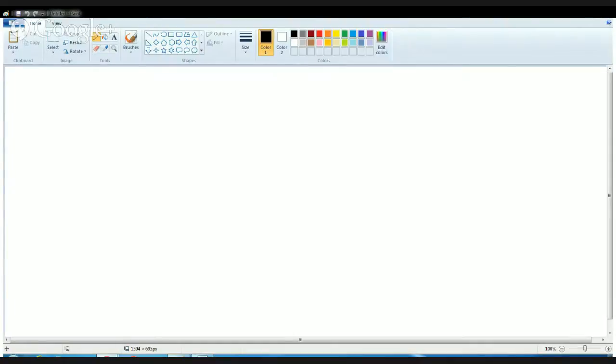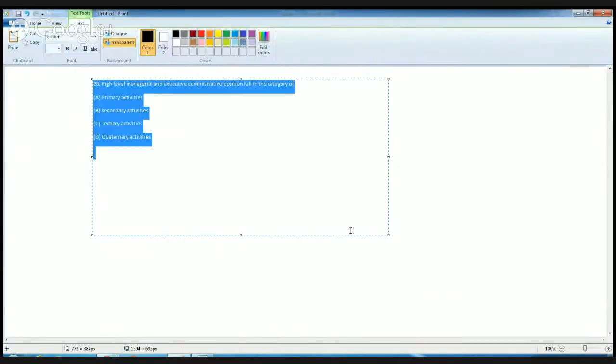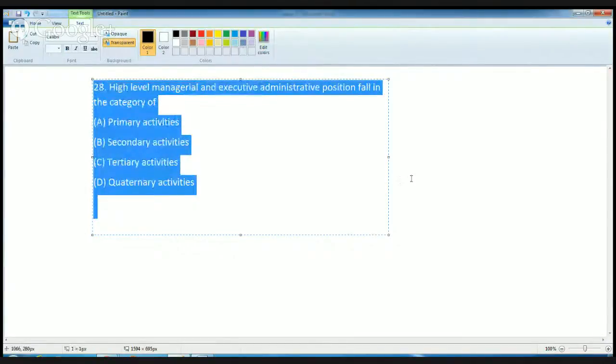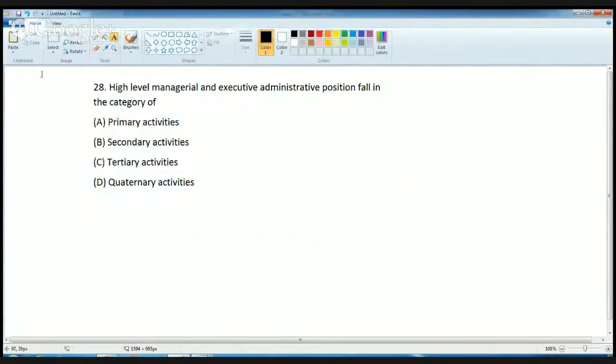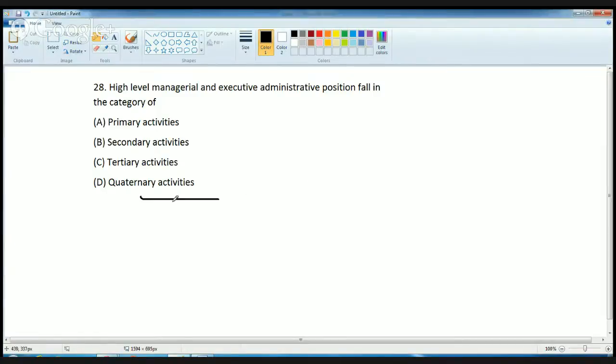The next question is, again, a very simple and direct question. The high-level managerial and executive administration positions fall in the category of? The correct answer is quaternary services. The quaternary sector describes the knowledge base of the economy. So it includes high-level managerial functions, executive functions, information sharing, technology, consultancy, education and research, then financial planning and other knowledge-based services.